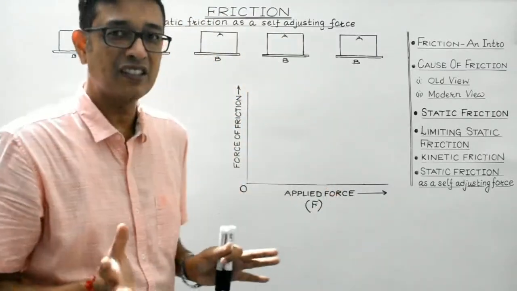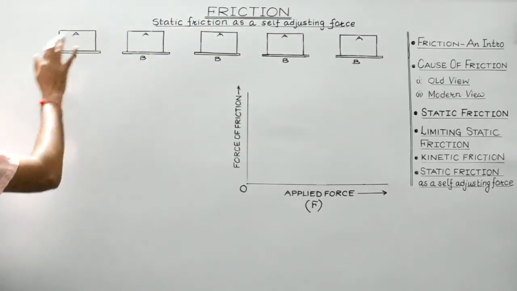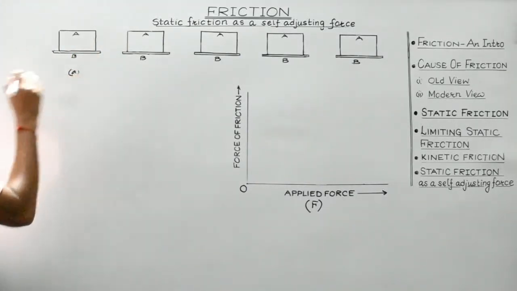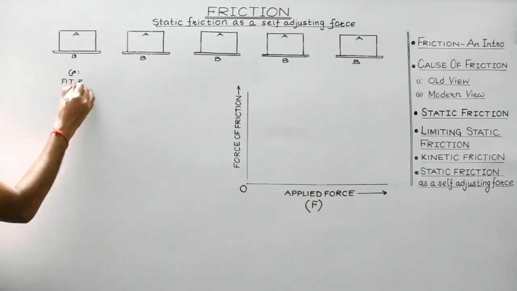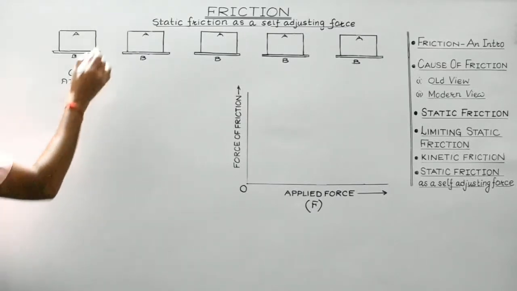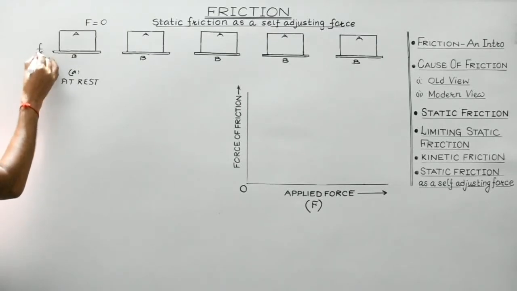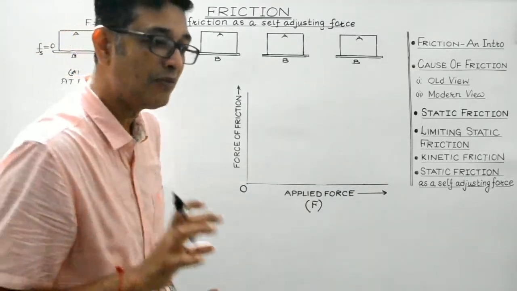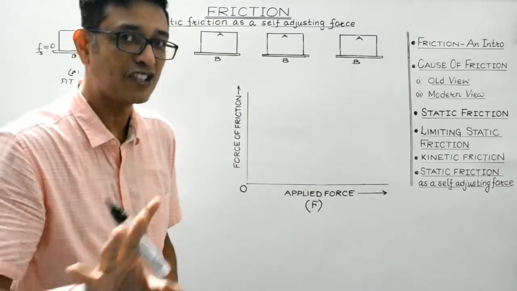So whatever we have discussed, let us represent it diagrammatically, right? This is the block, students, block A, which is placed on tabletop B. Let's consider the first case. Suppose no force is applied, so here the body is at rest. So here the applied force is 0, so the static force of friction is also 0. Right, students? Static force of friction exists only when some force is applied on the body. In the absence of any external force, the static friction is 0.